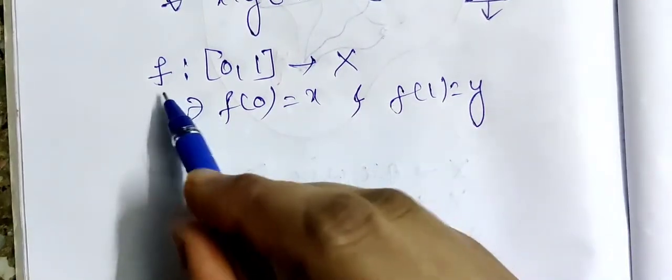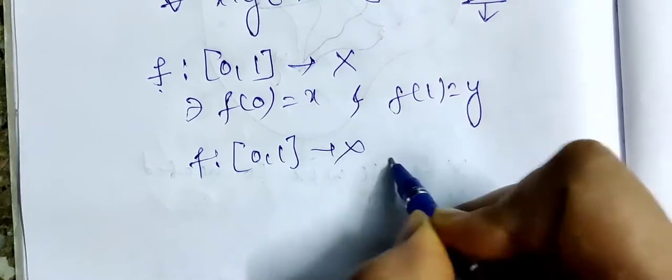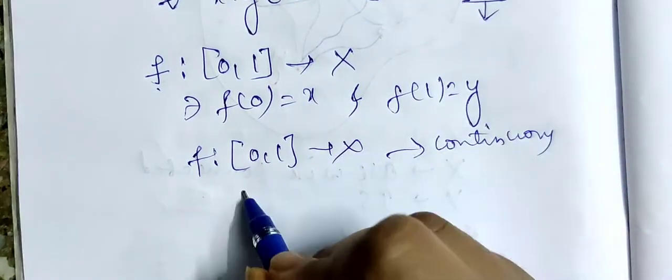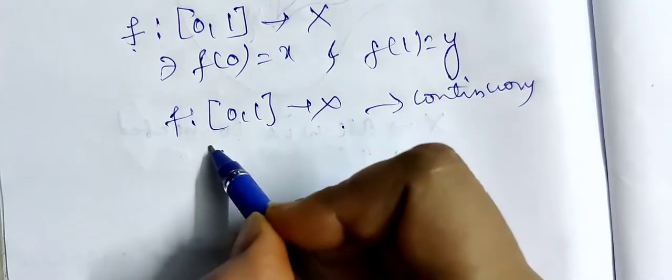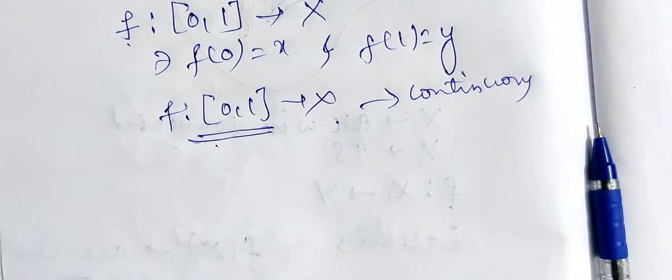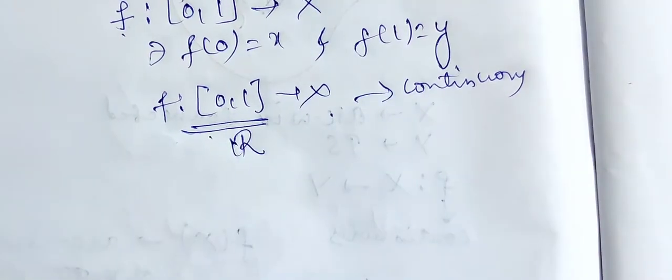So we have a continuous function from the closed interval [0, 1] to X. Now, in the beginning of this chapter, we had discussed the connectedness of real numbers, right?